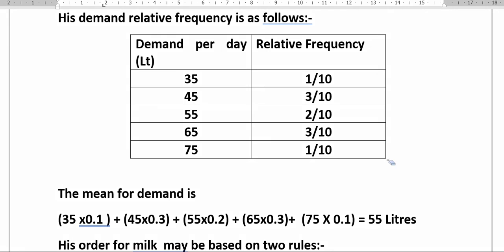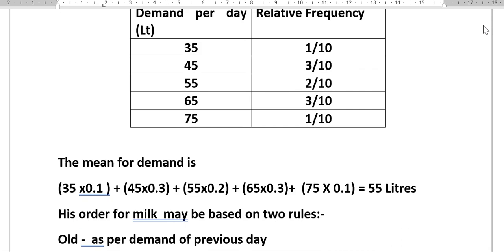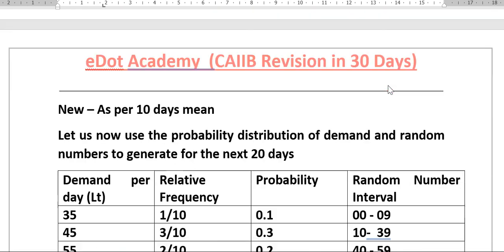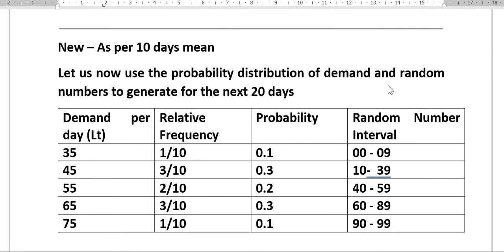So now we are going to see how this simulation model will help him to come out with the problem. That means he should have a maximum profit. For the simulation model, random numbers and a random number interval have been given. So again, I have made the table here. You can see this question has been taken from your IIBF book, that is the Macmillan book. So the same problem I'm continuing here.